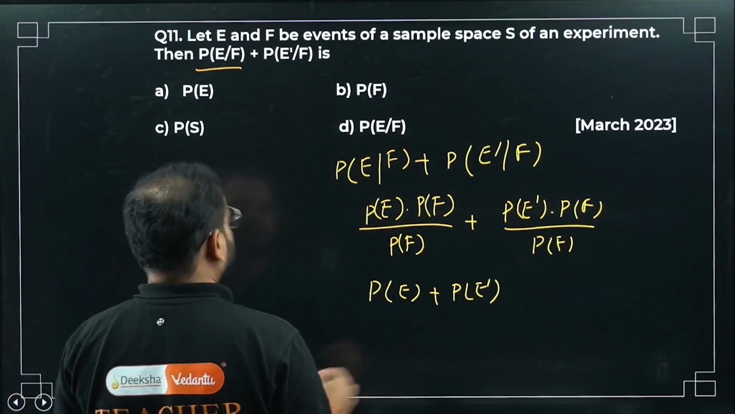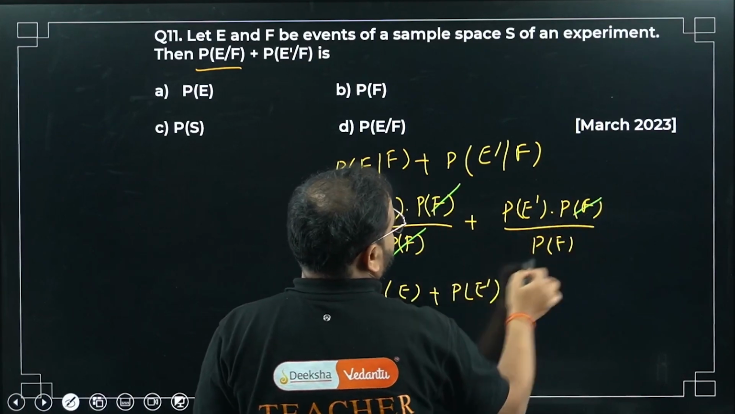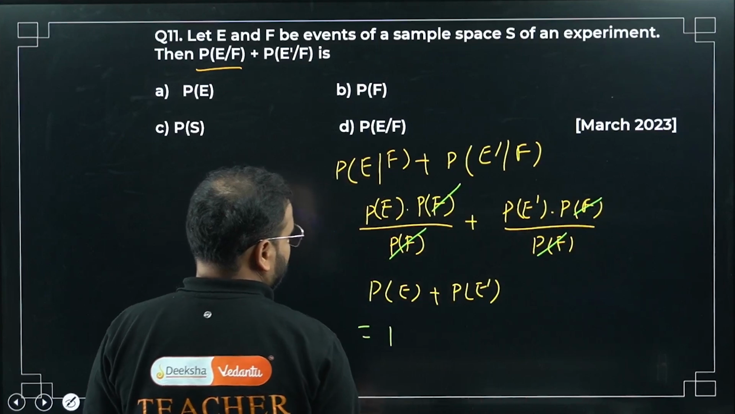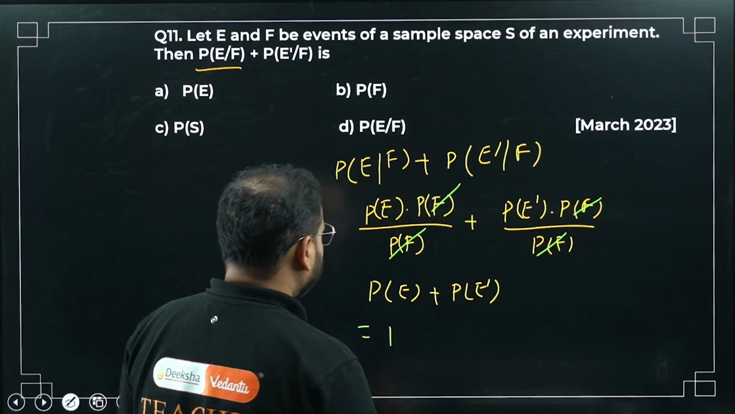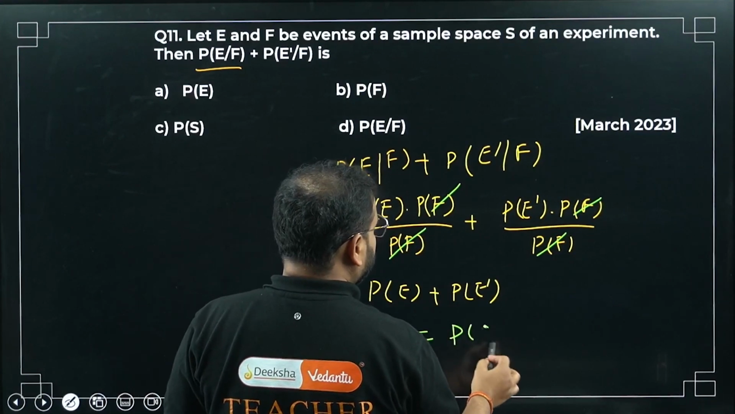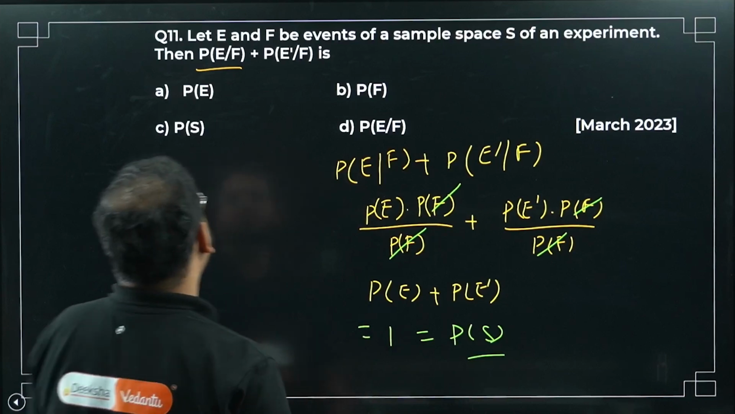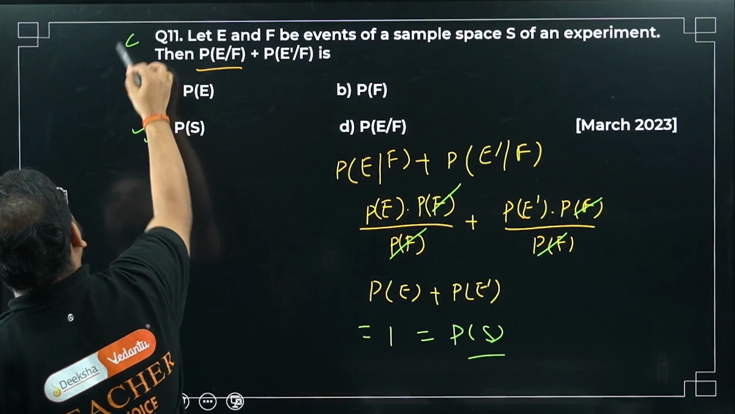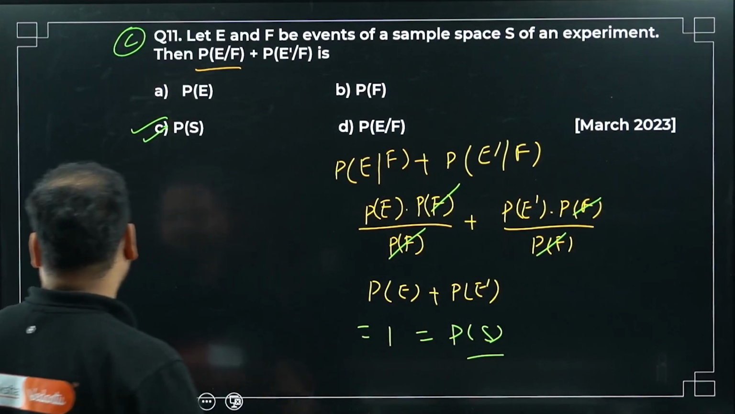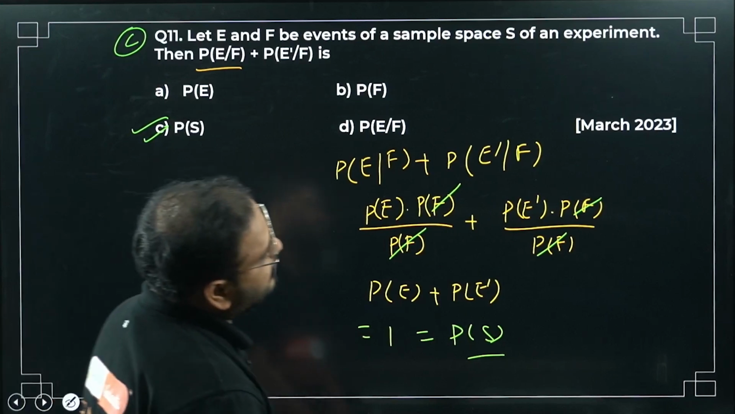What is getting cancelled, sir? How much is that, sir? Simply 1. What is the probability of 1? Simply the probability of the entire sample space. Which answer is true? Option C is correct. Simple question, asked in the March 2023 paper.